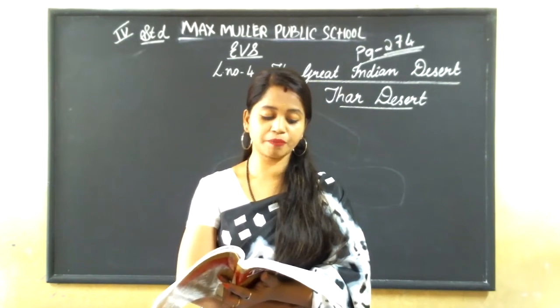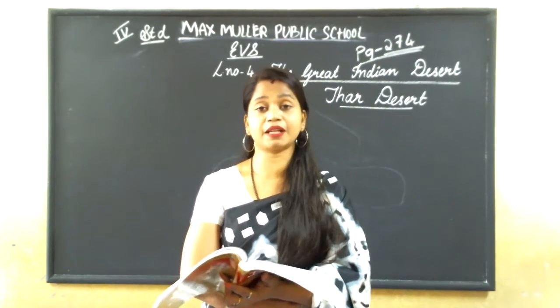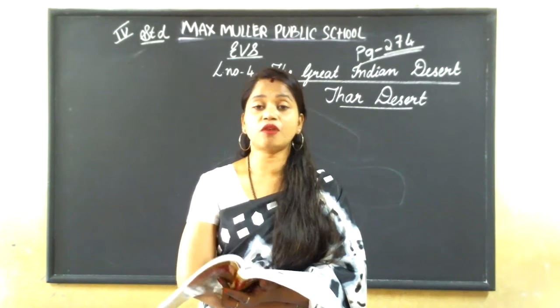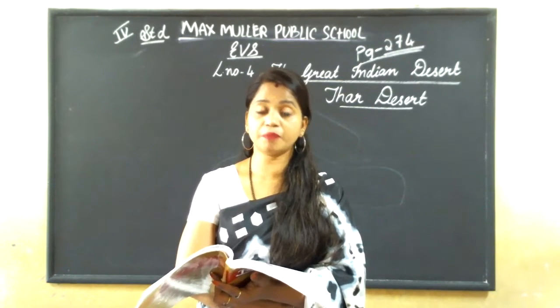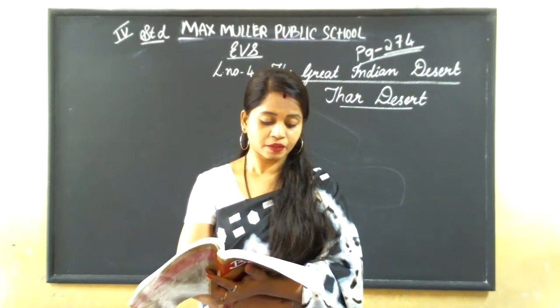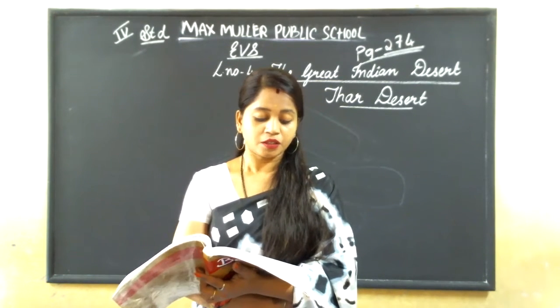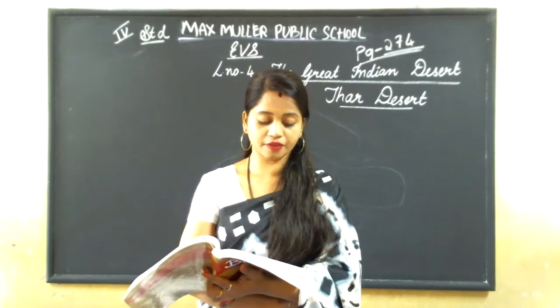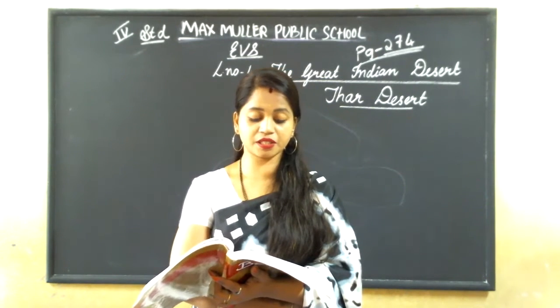This desert also forms a natural boundary between India and Pakistan. Due to the high temperature and very less rainfall, the soil is not fertile and hence the vegetation is minimal.